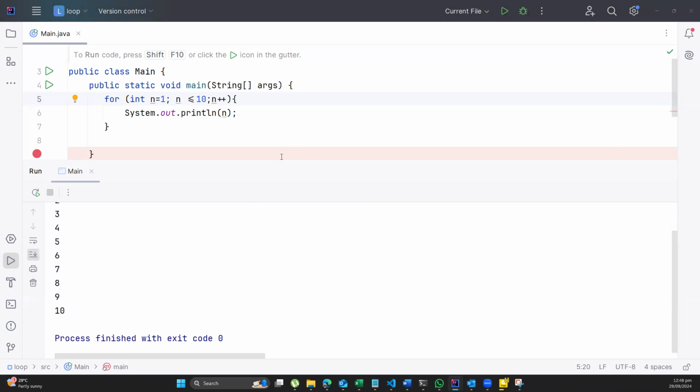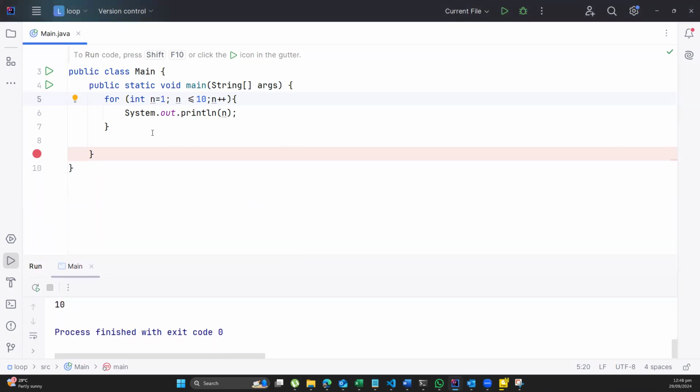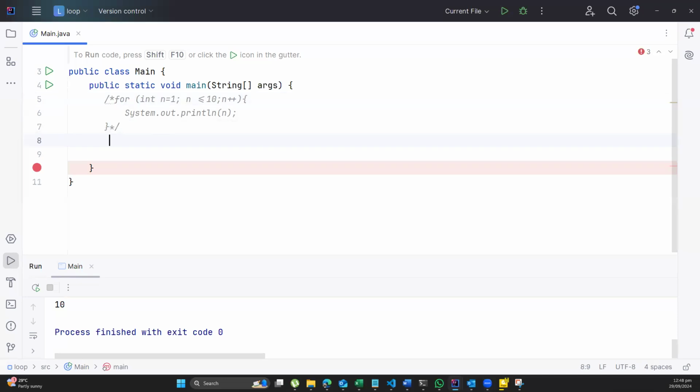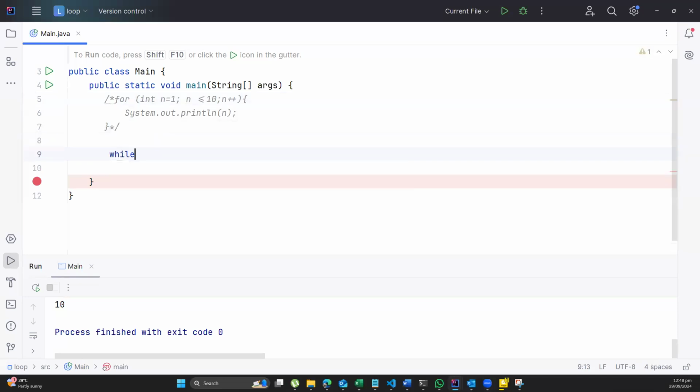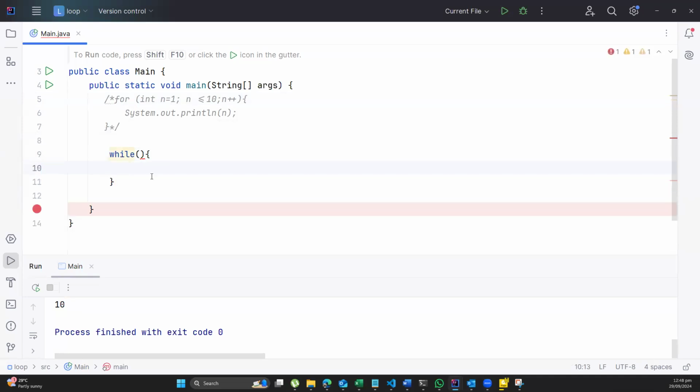Okay, so that is how you write the code with the for loop. I'm going to comment out the for loop, and then I'm going to write a code using the while loop. So for the while, it also has this structure where I have the while statement. I have the condition that will allow my program to start or stop. And then I have the body of it where I can put my action.